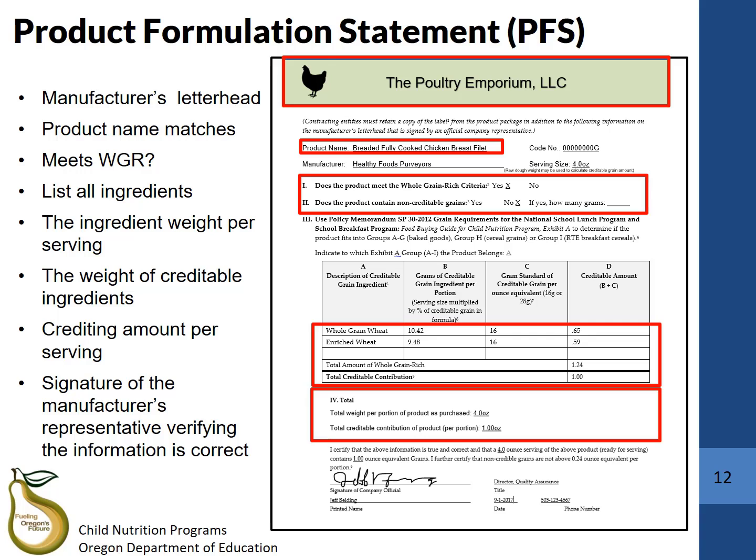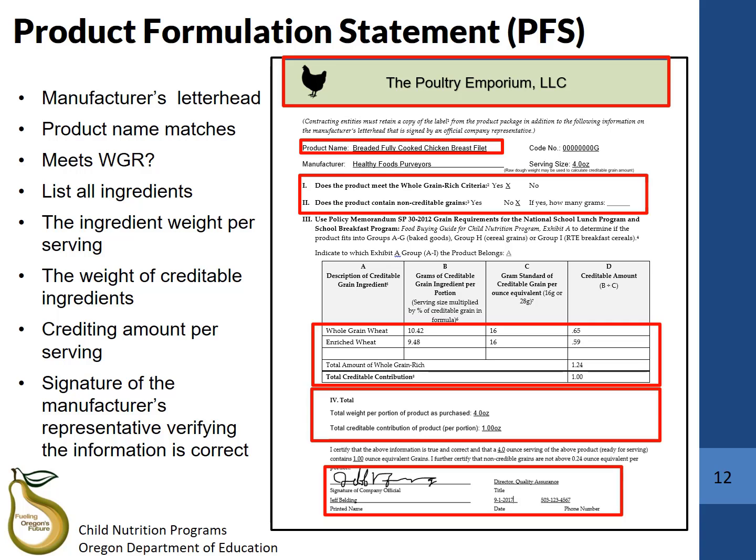The whole grain rich ingredient must make up at least 50% of the grain ingredients by weight in order for the product to be whole grain rich. Finally, make sure that there is a signature and contact information at the bottom of the PFS verifying that the information is correct. Sponsors and providers who want to use commercial combination foods to credit grains must have either a product formulation statement or a CN label showing how the items credit for each component on file before they start to serve the food items.